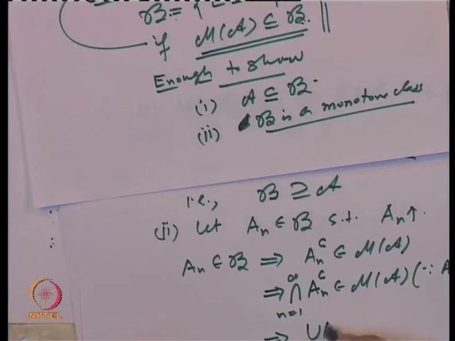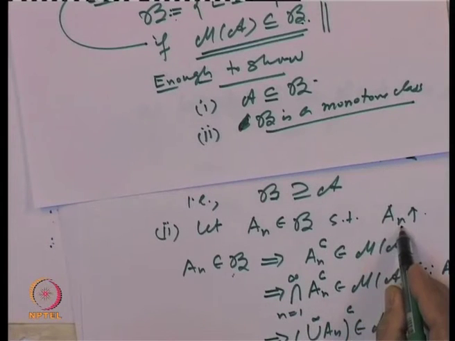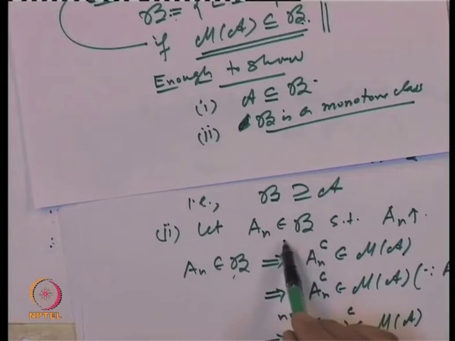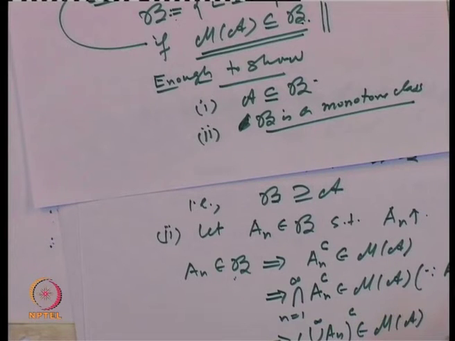So, the complement of the union of A n's, n equal to 1 to infinity, belongs to M of A. So, whenever a sequence A n belongs to B and A n's are increasing, the complement of the union belongs to M of A. That means the union of A n's, n equal to 1 to infinity, belongs to B.